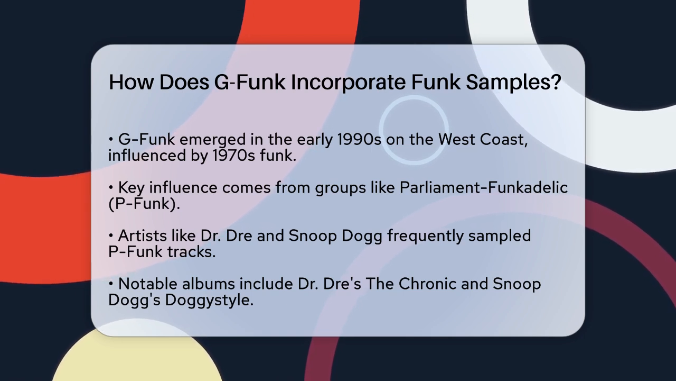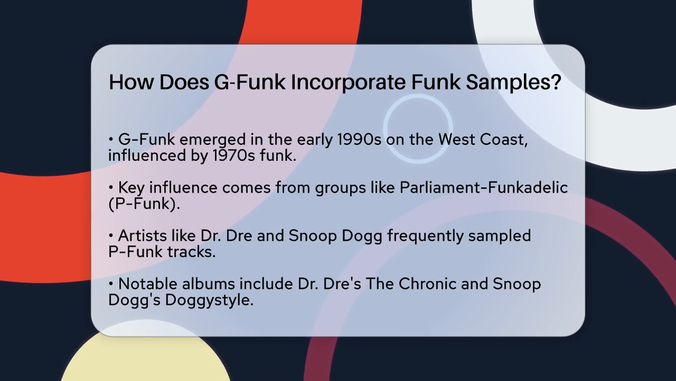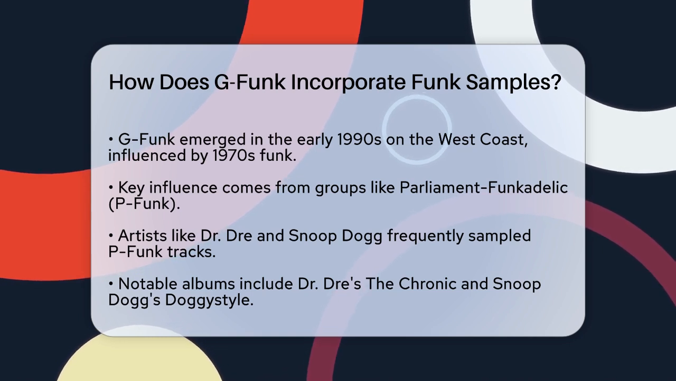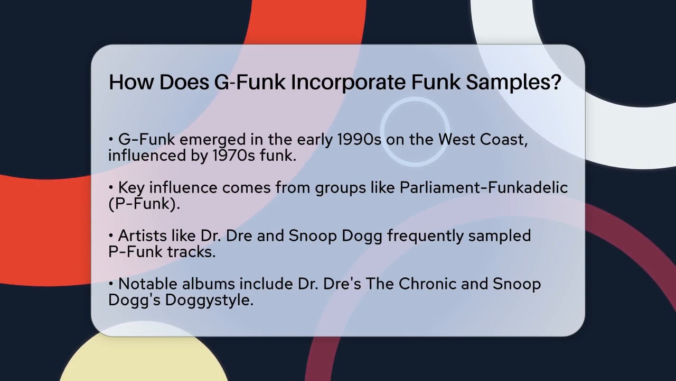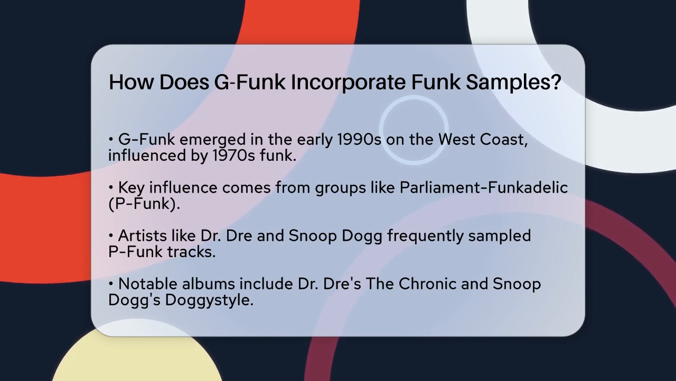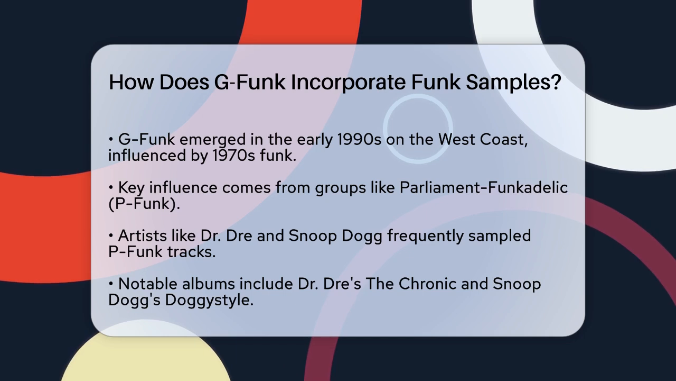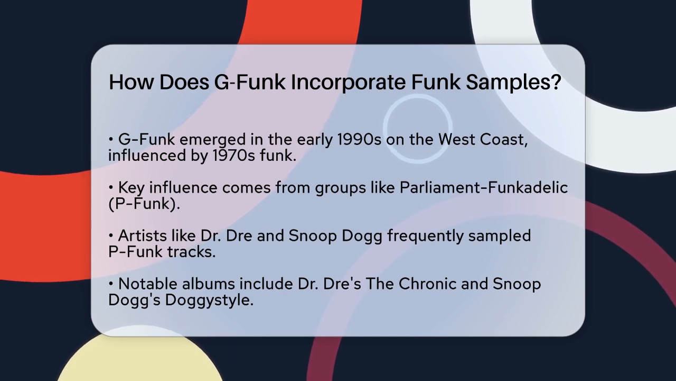G-Funk, which emerged in the early 1990s on the West Coast, is heavily influenced by the 1970s funk sound, particularly from groups like Parliament-Funkadelic, also known as P-Funk. One of the key ways G-Funk incorporates these funk samples is through direct sampling or re-recording of P-Funk tracks.